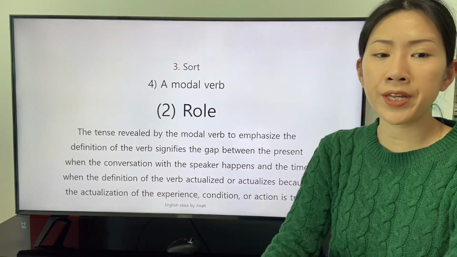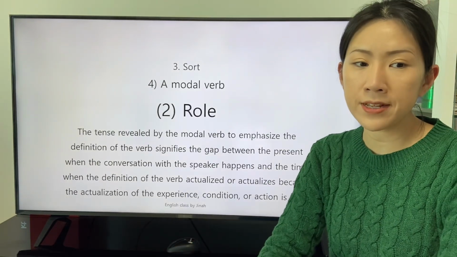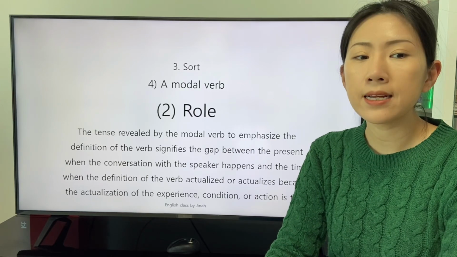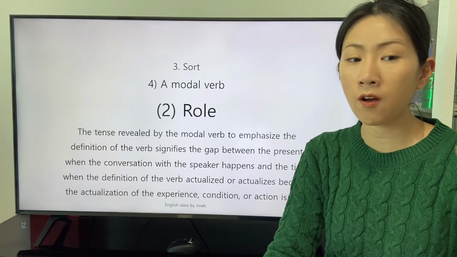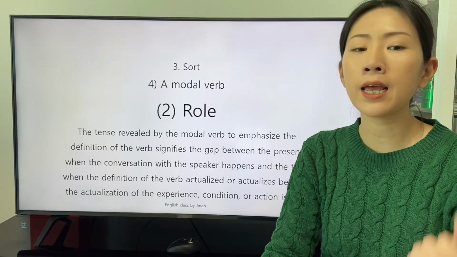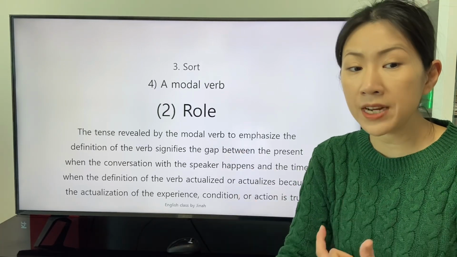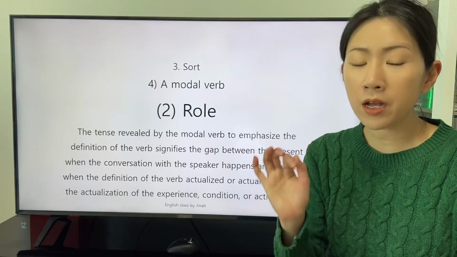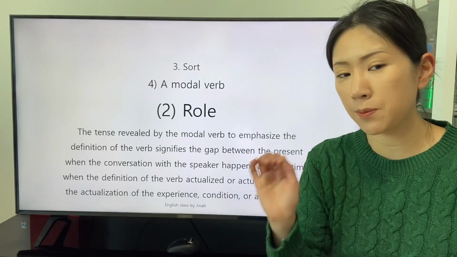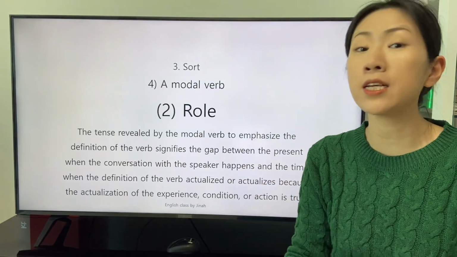The tense revealed by the modal verb to emphasize the definition of the verb signifies the gap between the present when the conversation with the speaker happens and the time when the definition of the verb actualized or actualizes, because the actualization of the experience, condition, or action is true.